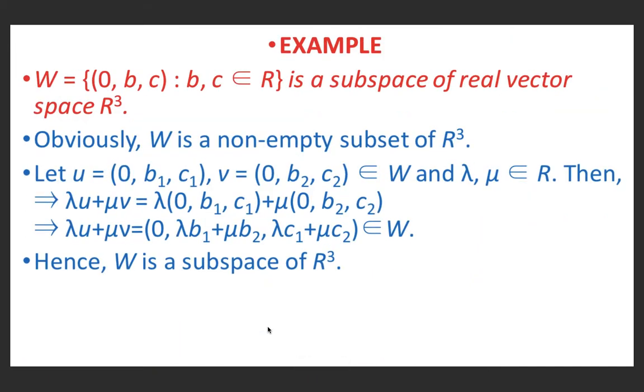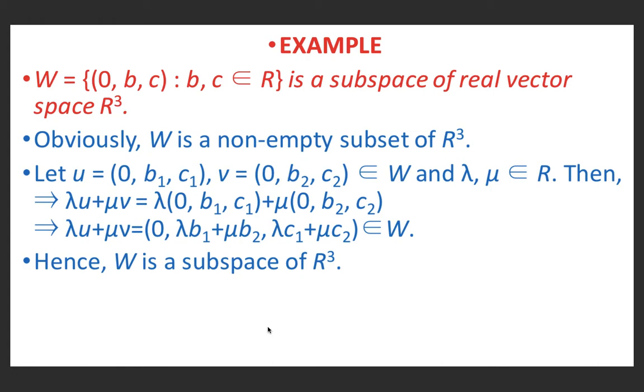Now, we have one example. Let W be equal to the set of (0, b, c) such that b and c are real numbers. Then W is a subspace of the real vector space R cube. Obviously, W is a non-empty subset of R cube. Let u equal (0, b1, c1) and v equal (0, b2, c2) belong to W, and lambda, mu belong to R.